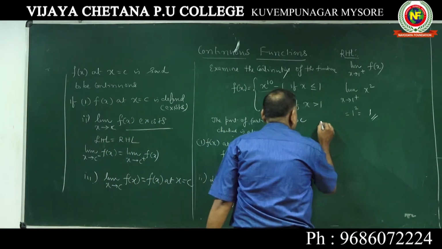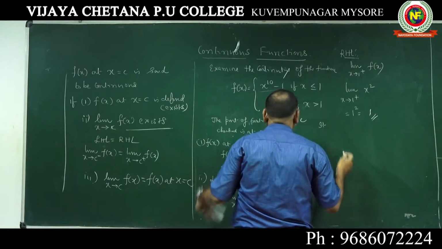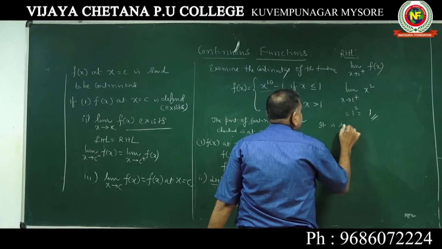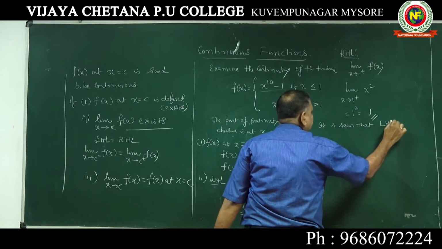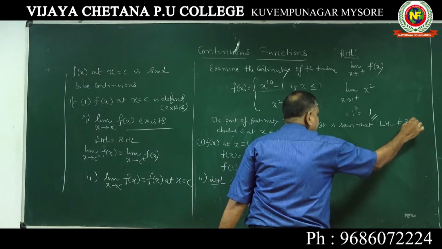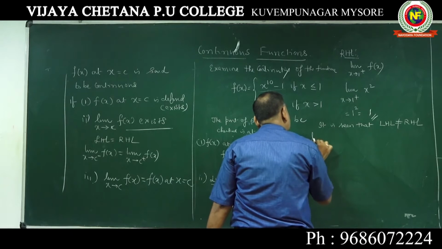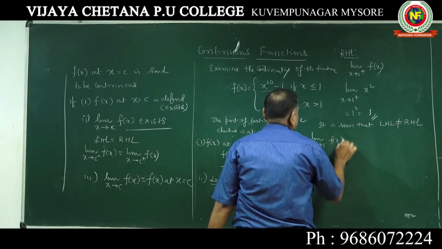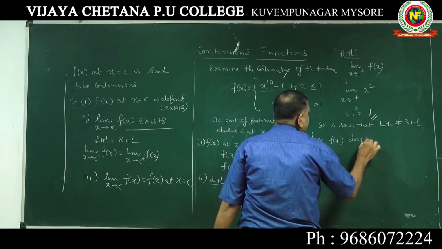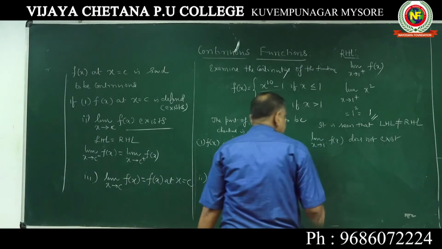If only one condition had failed, then you would go for the third condition. It is seen that LHL is not equal to RHL, left hand limit is not equal to right hand limit. Therefore the limit as x tends to 1 of f of x does not exist, or not defined, both mean the same.